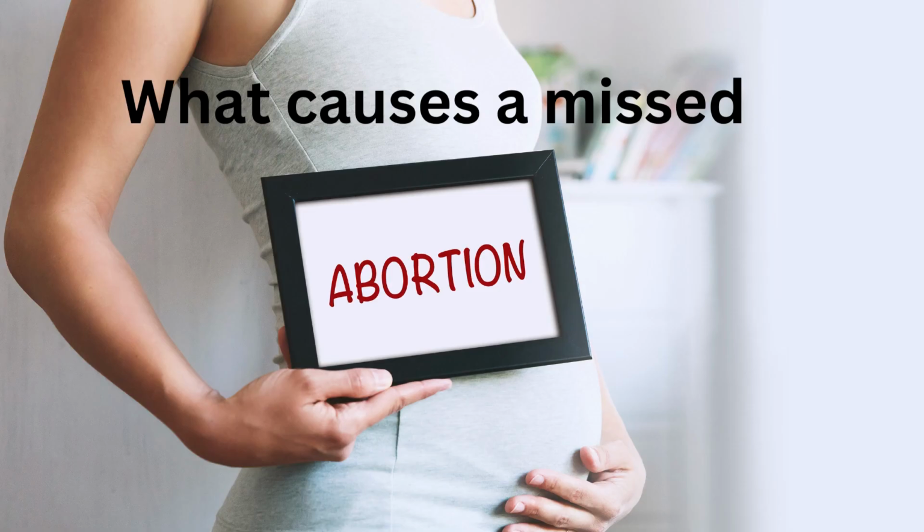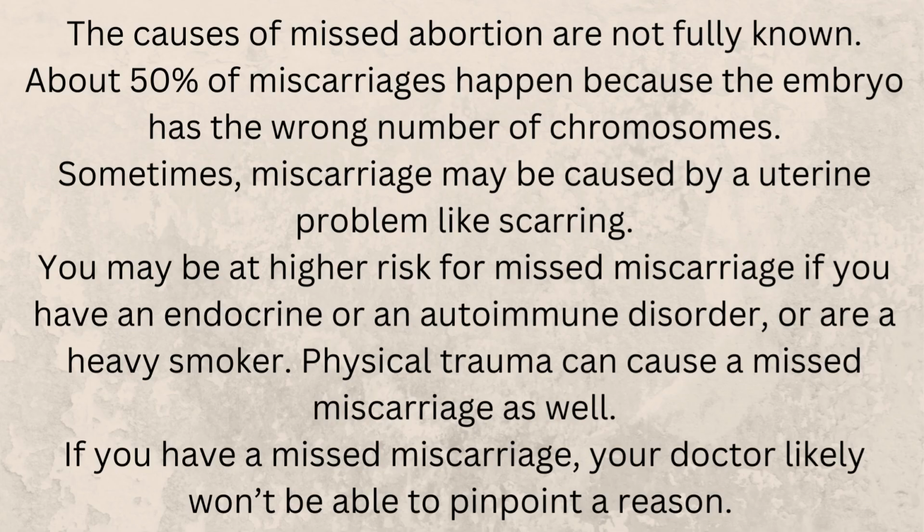What causes a missed abortion? The causes of missed abortion are not fully known. About 50% of miscarriages happen because the embryo has the wrong number of chromosomes. Sometimes, miscarriage may be caused by a uterine problem like scarring. You may be at higher risk for missed miscarriage if you have an endocrine or an autoimmune disorder, or are a heavy smoker. Physical trauma can cause a missed miscarriage as well.